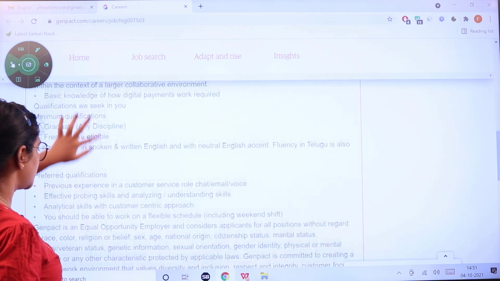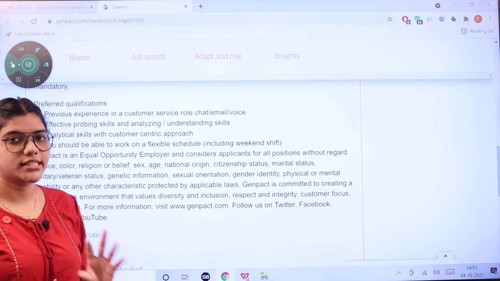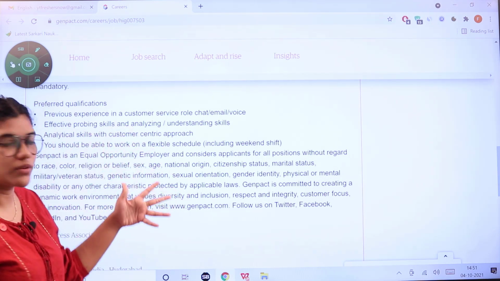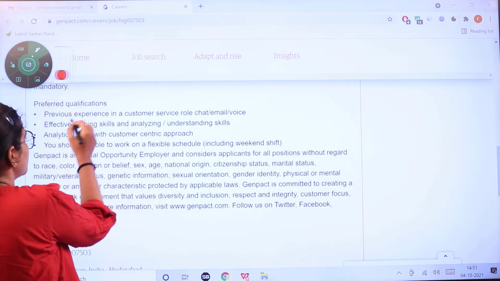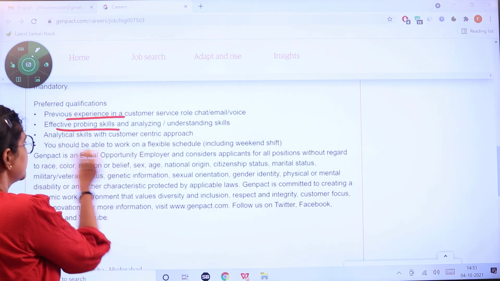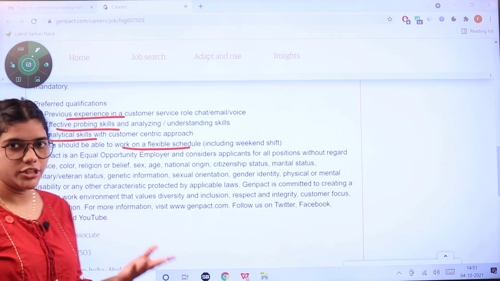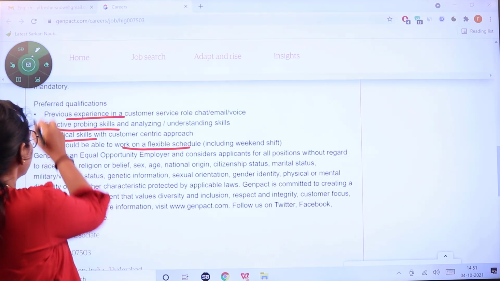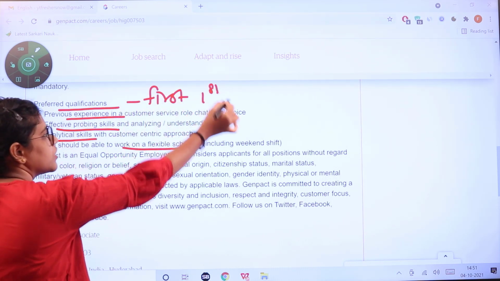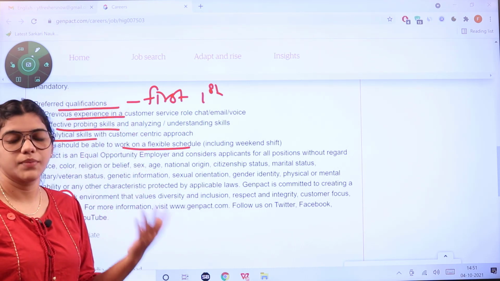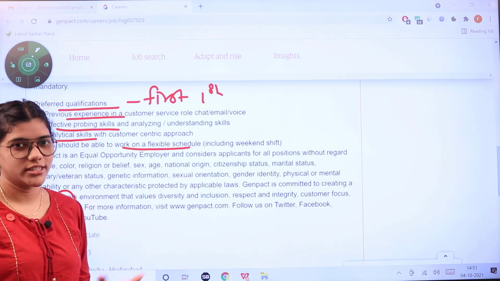The next preferred qualifications are, which means those are the basic essentials that you have to fulfill. Next are the skills that a candidate should have, or the preference will be given to those who have these skills, which are previous experience in customer service will be given first preference, effective problem solving skills, analytical skills, and should be able to work in flexible schedules, which also includes the weekend shifts. And all of these are preferred, which means the first preference will be given to these candidates. Whoever is already having customer service experience, or if you are having all of these skills which are relevant here, including the language proficiency as well.